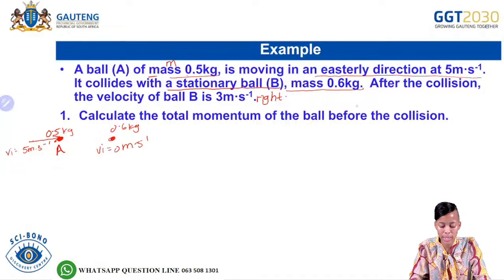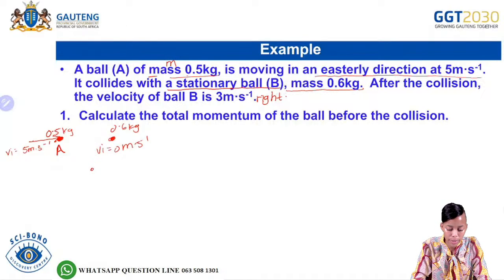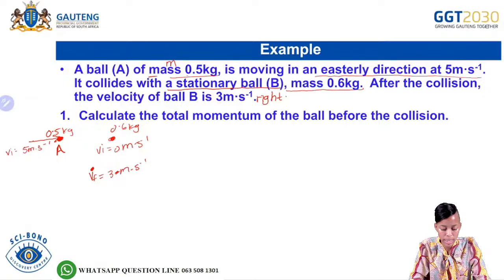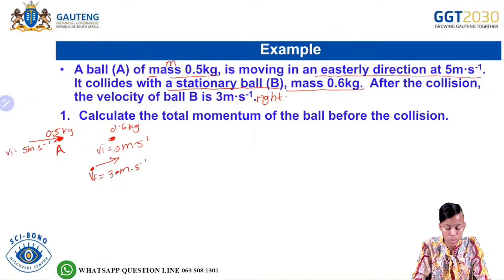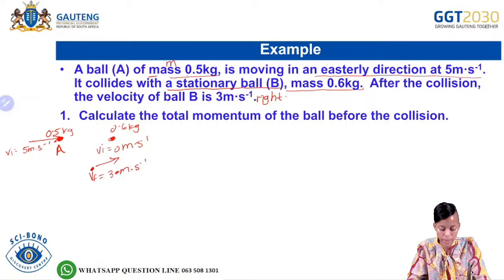Remember, when it's stationary, it means that its velocity is 0. Then it says after the collision, so now after this collision, we have ball B, which has a final velocity of 3 meters per second, and it's going to be moving to the right.